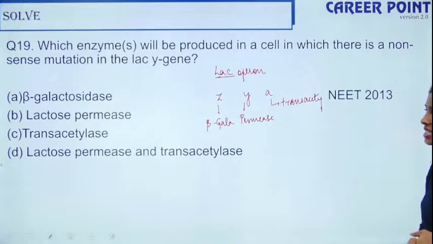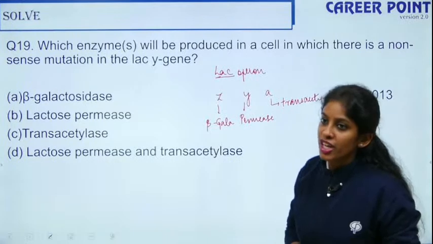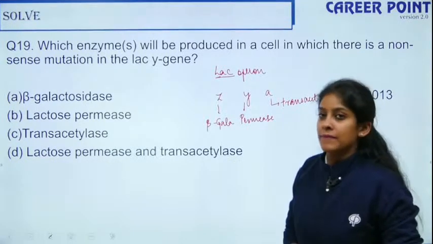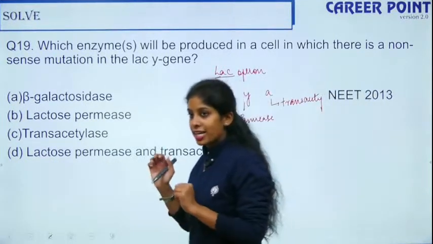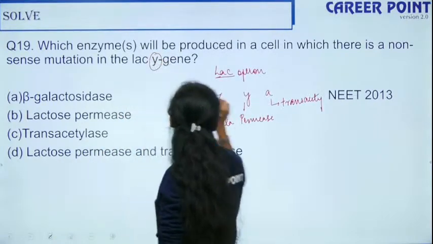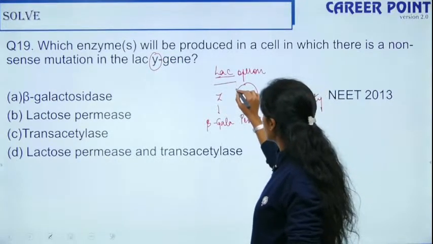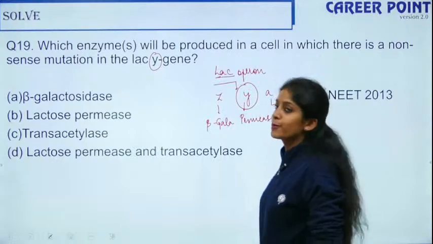Okay, so what is this type of mutation? Nonsense. It does not make any sense. So if you have a mutation in the Y gene, and it's a nonsense mutation, the process of transcription will end.